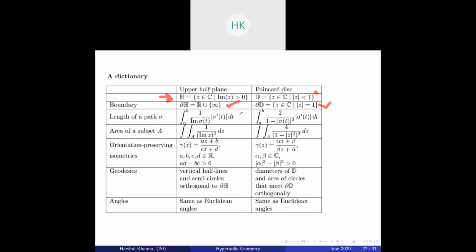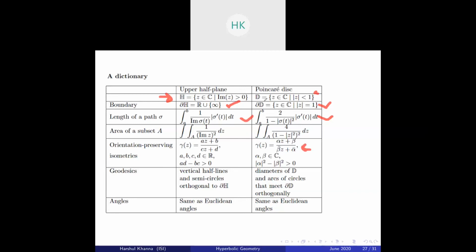Any length of path we already saw. Area of subsets we need not worry about. For orientation preserving isometries, we saw that Mobius transformations are the only orientation preserving isometries for the upper half plane. For the Poincaré disk, these are the orientation preserving isometries. You can prove it. Now, geodesics, the most important part.